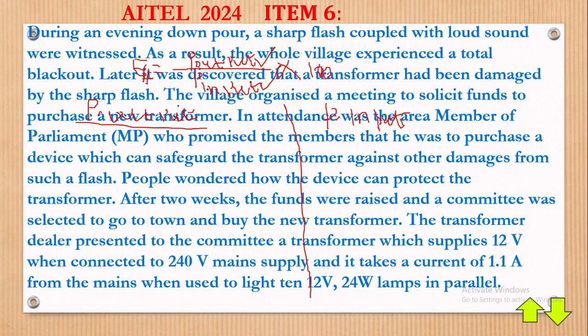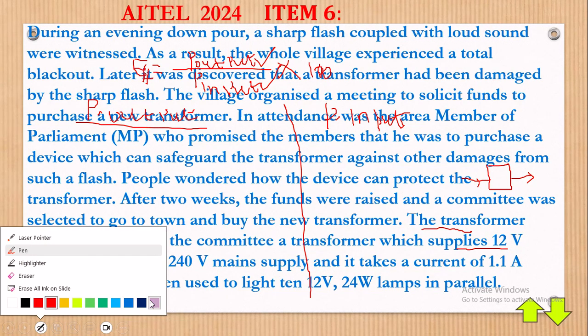So now we have to get the power input. How shall we get it? If you look at the transformer, the transformer dealer presented to the committee a transformer which supplies. Are you seeing this? If this is our transformer, this arrow shows the transformer is supplying, and this arrow shows the transformer is taking in.